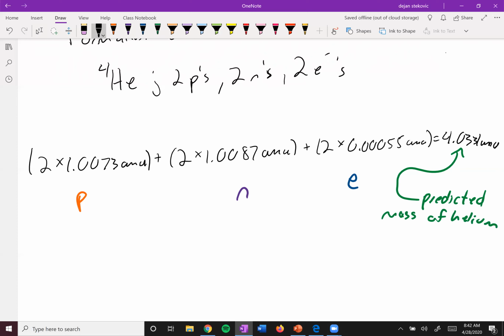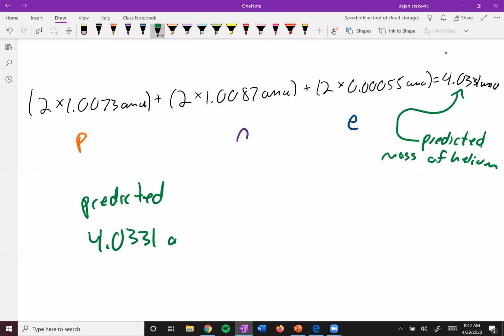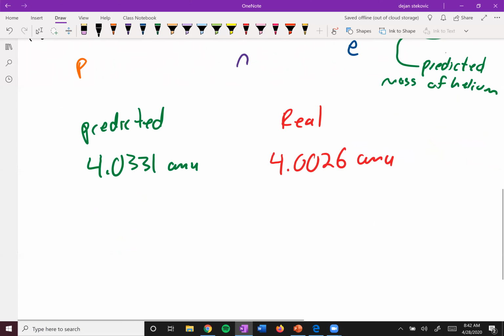And it makes sense, right? A helium is 2 protons, 2 neutrons, 2 electrons. So it should weigh as much as 2 protons, 2 neutrons, and 2 electrons, right? So we have 4.0331 AMU predicted here. And then if we take a look at the actual mass, take an actual atom and weigh it, we get 4.0026 AMU. And so you can tell it's actually not the same.